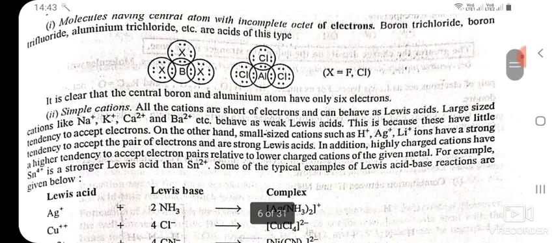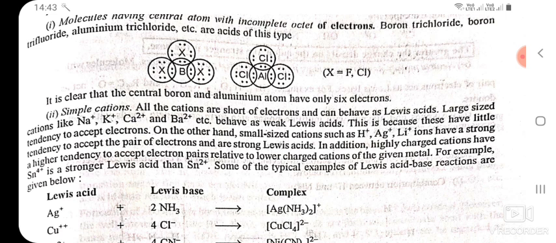Simple cations. All the cations are short of electrons and can behave as Lewis acids. Large size cations like Na+, K+, Ca2+ and Ba2+ etc. behave as weak Lewis acids. This is because these have little tendency to accept electrons. On the other hand, small size cations such as H+, Ag+, Li+ ions have a strong tendency to accept the pair of electrons and are strong Lewis acids.